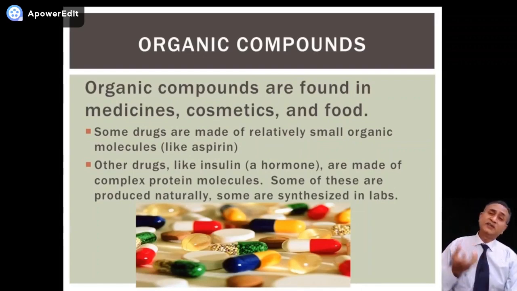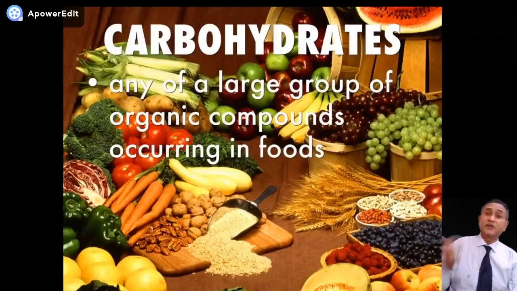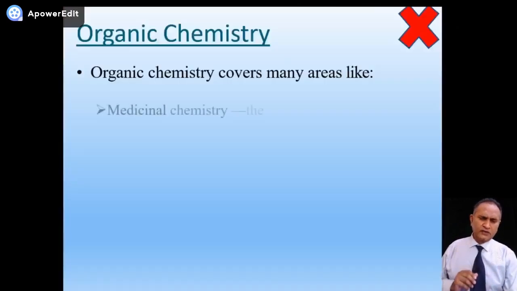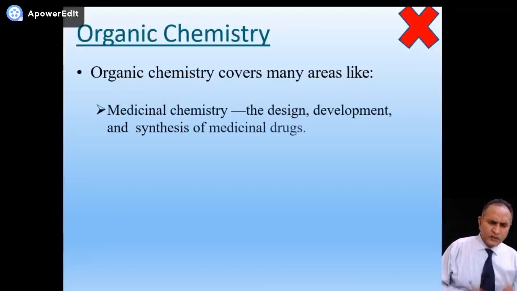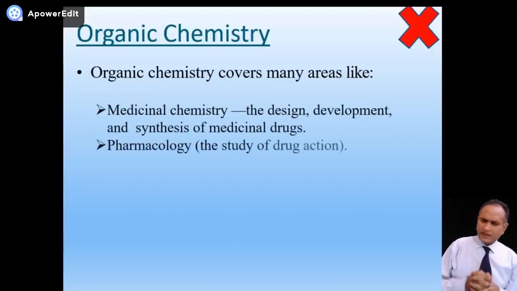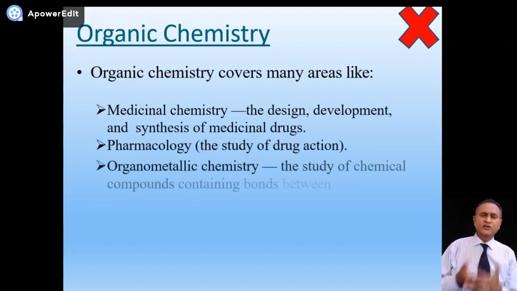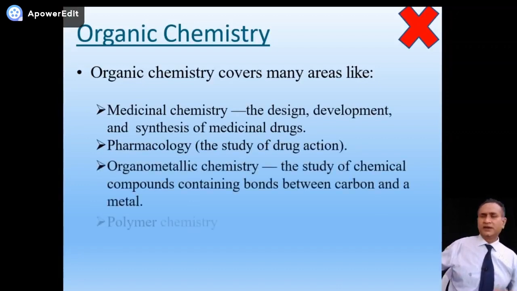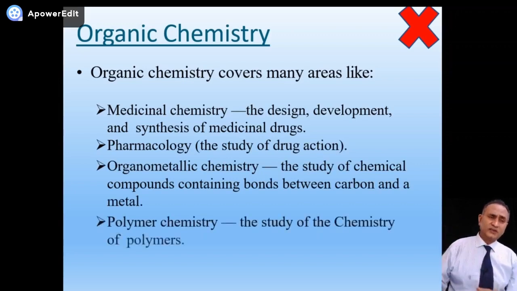That is why carbon is given a special status, to be studied separately. These carbohydrates, all of these. So organic chemistry covers medicinal chemistry, pharmacology. Pharmacology, you know, is the study of drugs in action. Suppose a drug is prepared in a lab, then the scientist, the chemist, will see how you can use this drug, this medicine, for the benefit of humankind, human beings. This is polymer chemistry, polystyrene, thermopole. This is polymer chemistry.